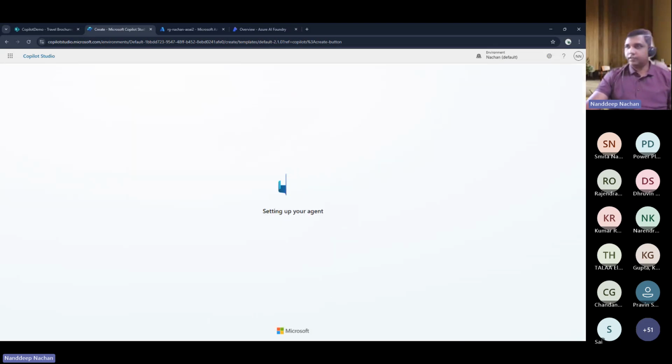We haven't filled out anything, no instructions, just the description. And again, don't skip the instructions, so that whenever you create that agent, it gets triggered by looking at that metadata.